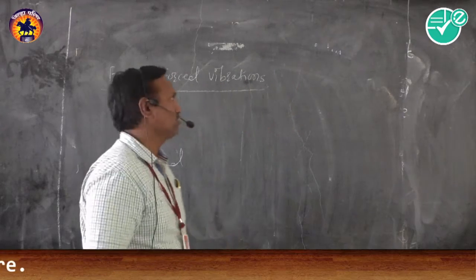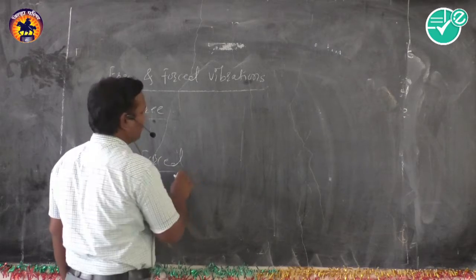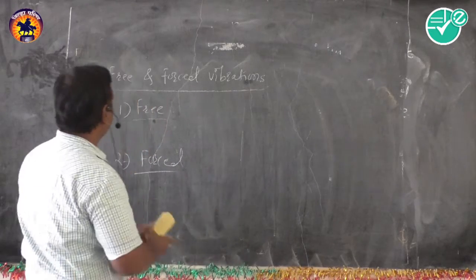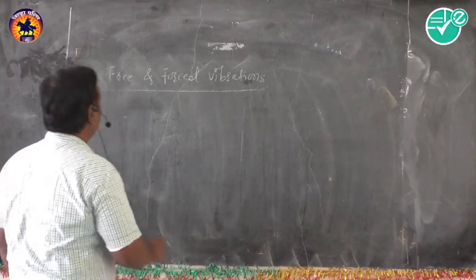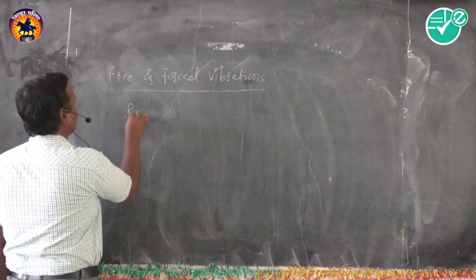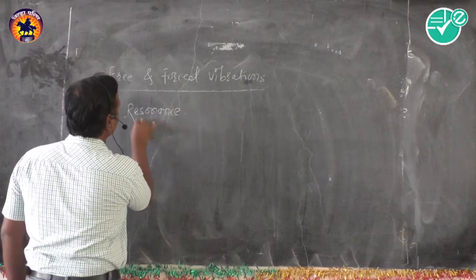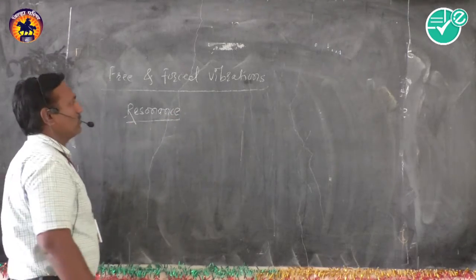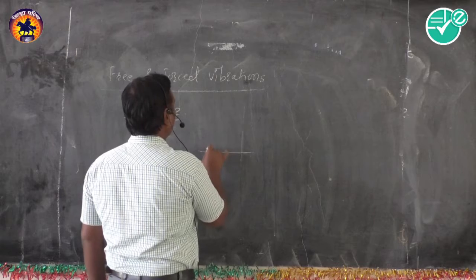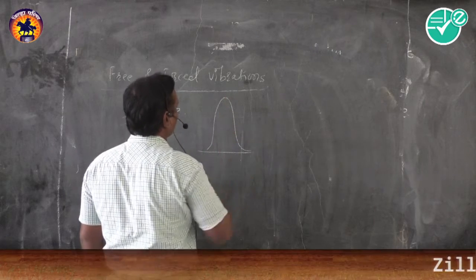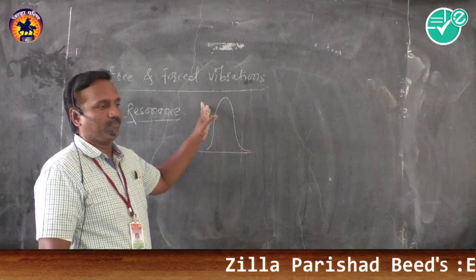What happens in the case of resonance? Free vibrations and forced vibrations, and there is resonance. Resonance is a special type of forced vibration. In case of resonance, let us see what happens. The body vibrates with larger amplitude. It means that the amplitude of vibration is going to be maximum.